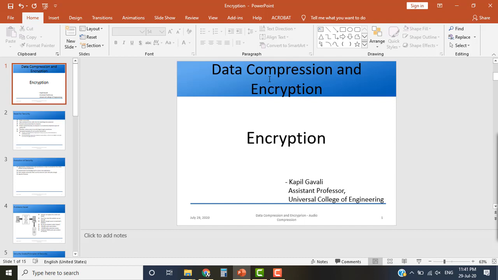So what were the techniques used? Huffman coding, dictionary coding. So dictionary coding was again having three techniques, which were LZ77, LZ78 and LZW. Then we also had arithmetic coding, right? So then we went to image compression. So we studied JPEG, JPEG LS, JPEG 2000 and various nuances regarding them. Then we went to video compression, and finally we studied audio compression. So we studied MPEG audio basically, right?